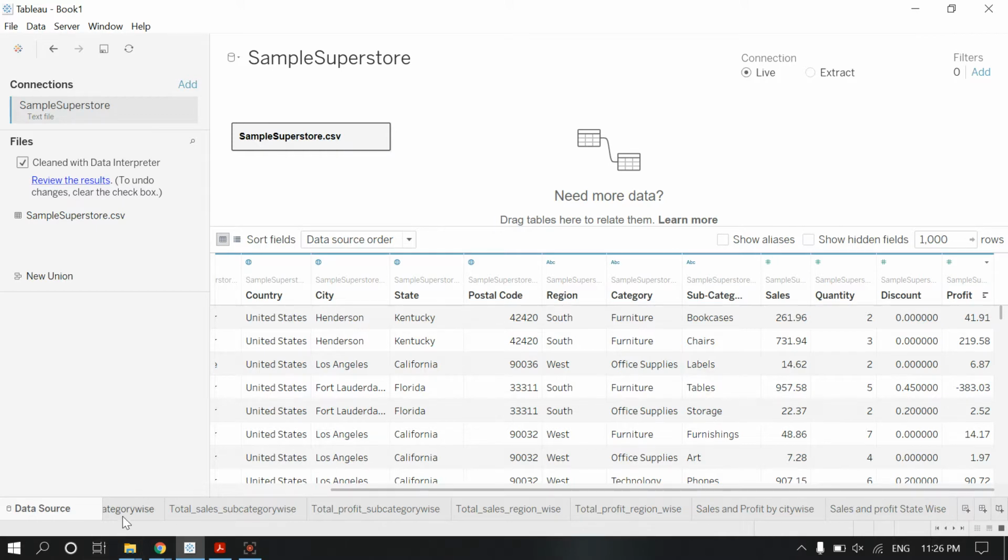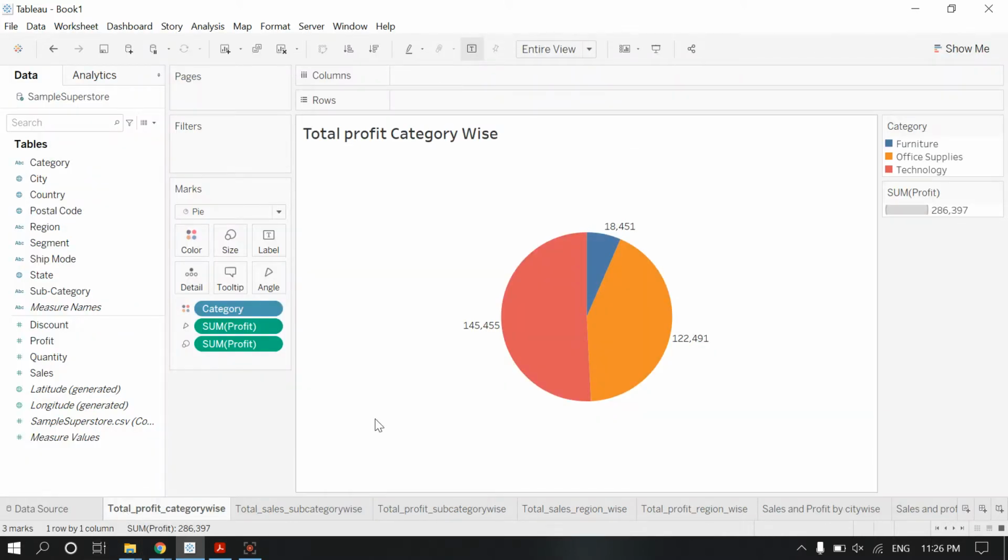Let's first see the profit category-wise. In Tableau you can see these are alphabetical values, or what we can call continuous data. Here we have categories.